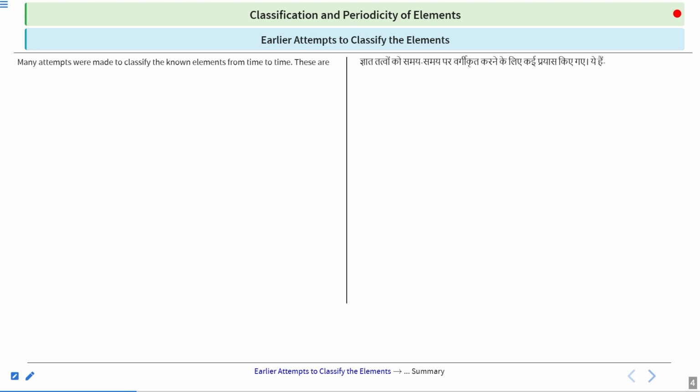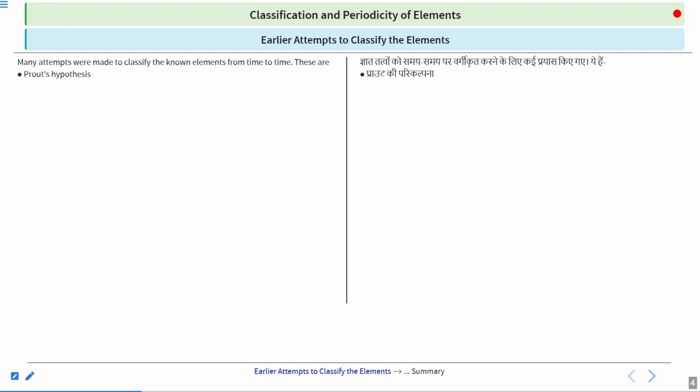So, basically, elements were classified so that their study can be easier, right? So we can study the physical properties and chemical properties in a much more convenient way, because there are many elements, and if we try to just study each of them individually, that would be a pain to us. So for that reason, we classified the elements in groups, and those groups will have the same type of property. Many scientists have attempted that, and let us see the names of those.